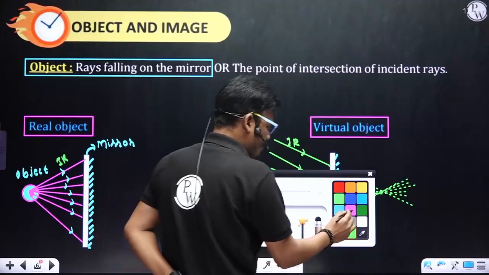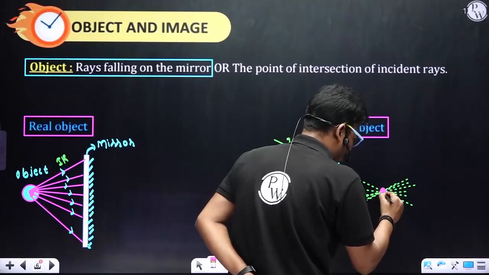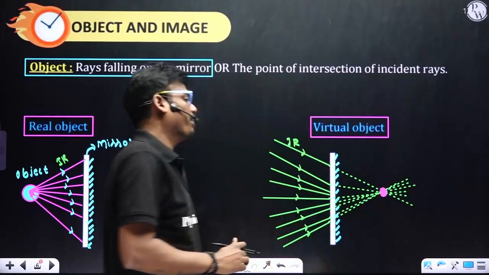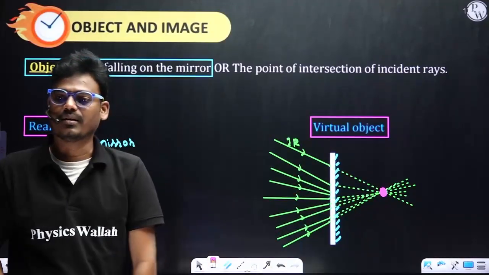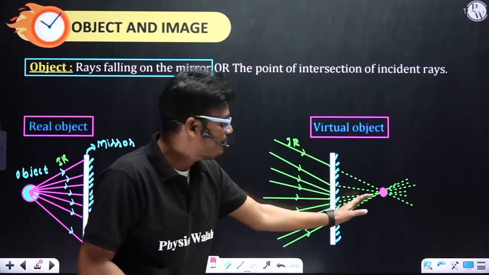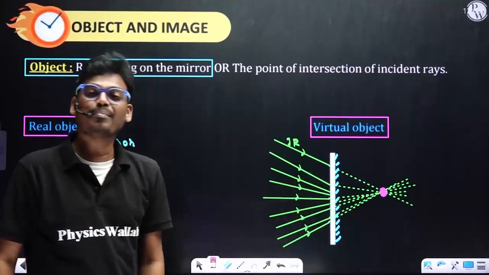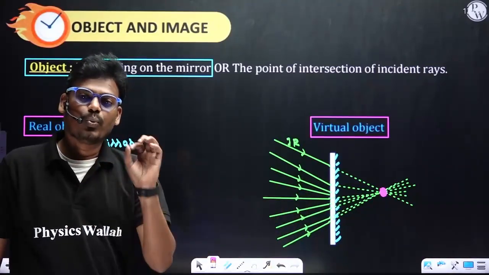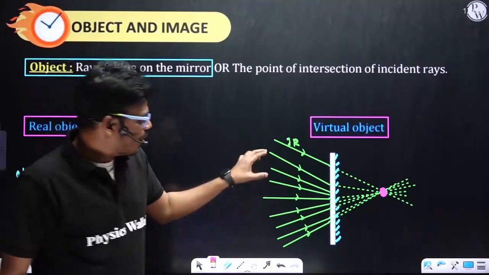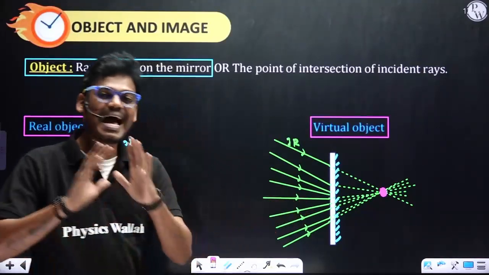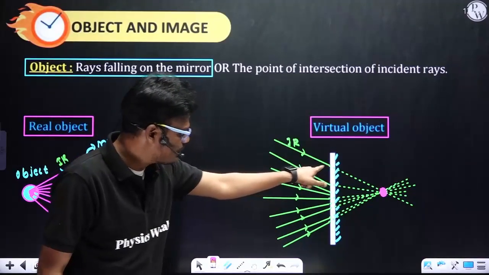Here you are able to observe, if I extend all the incident rays behind the mirror, this is the coated surface. Behind the mirror, all the rays are meeting. They're not actually meeting, but appear to meet at one point. Wherever I use appear, that indicates a virtual. All these incident rays are not actually meeting. What happens after striking the surface? These rays will reflect back.